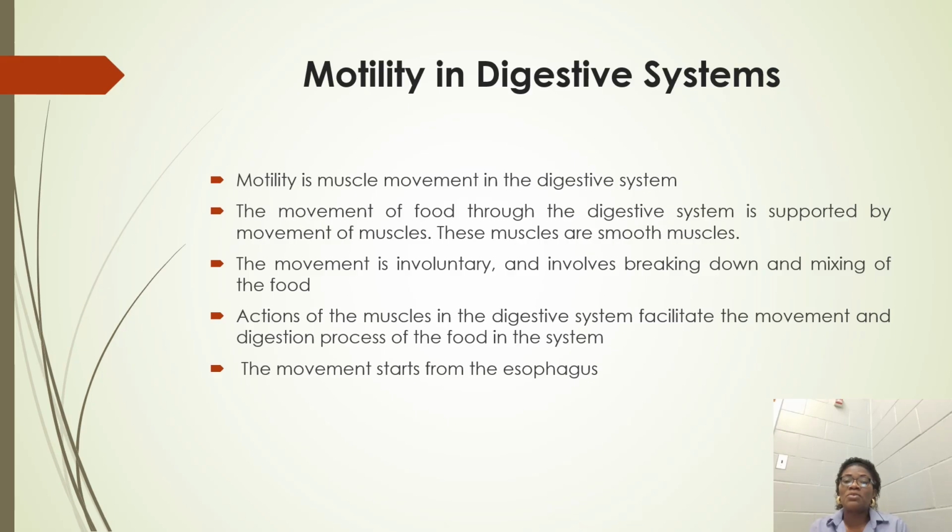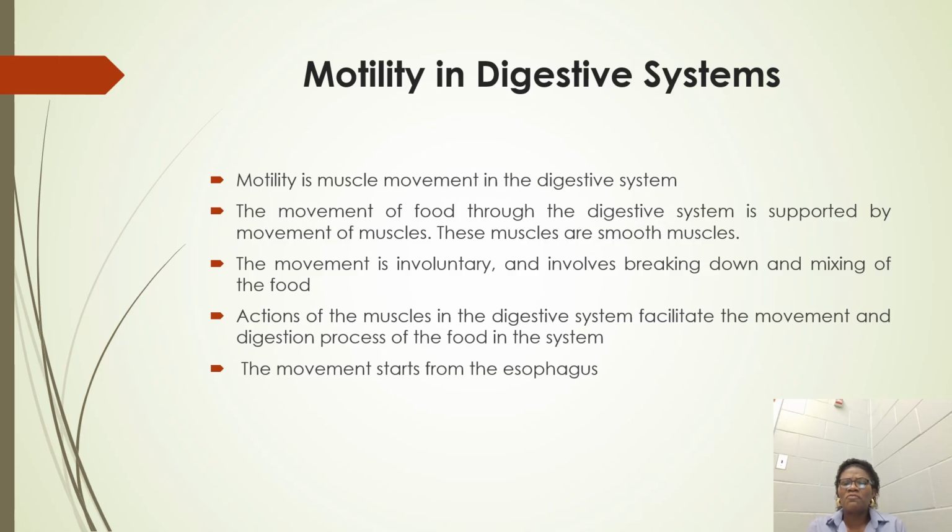These particular muscles that are present in the digestive system aid the movement of food from one organ to the other. They are smooth muscles and their movement is involuntary and it involves the breaking down and the mixing of food. So when the muscles move in different ways, and we're going to look at the different ways by which they move, it results in the breaking down and the mixing of foods within the digestive system.